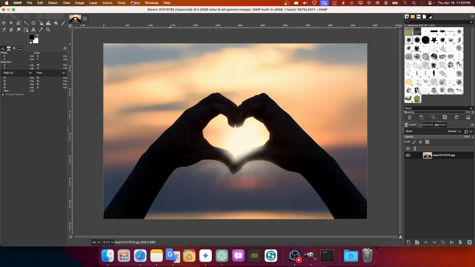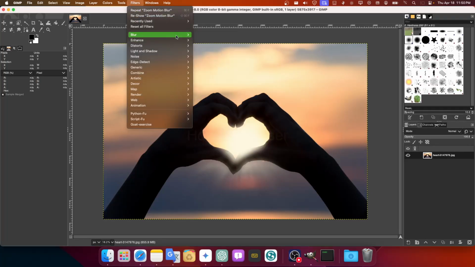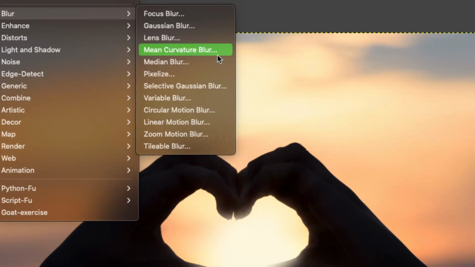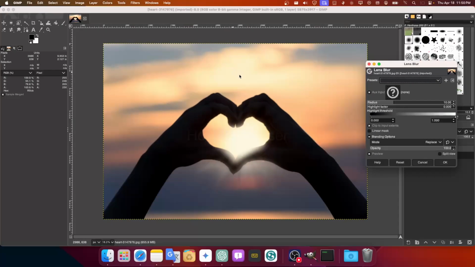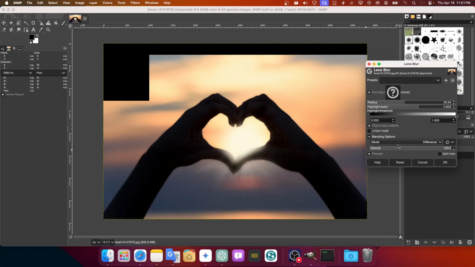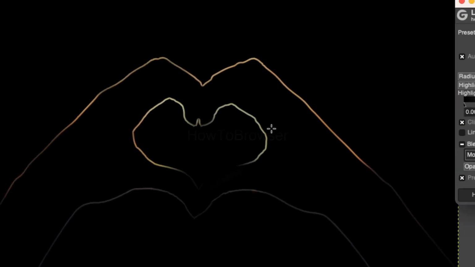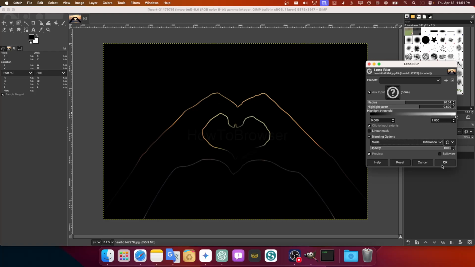I'll cancel this one here, and let's try a different one. We also have lens blur, which again, I think this one is really used, and this feature is available in other apps, which I'm happy is available here as well.